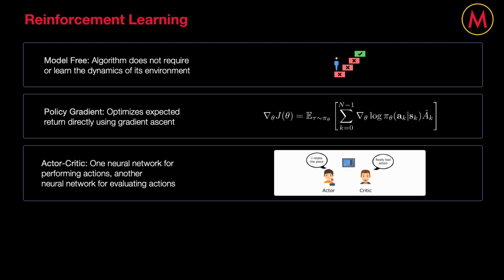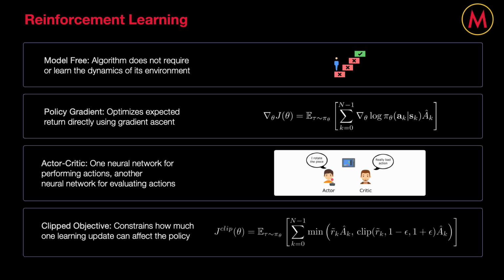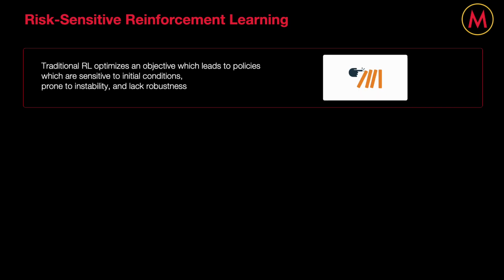Also, another thing to note about PPO is that it limits just how much its policy can be changed each update using the following clipped objective, which helps stabilize learning. And so although optimizing the expected return, which PPO precisely does, has yielded some promising results, it often leads to policies that are sensitive to initial conditions, prone to instability, and lack robustness. And this issue stems from the expectation operator in the objective, which tends to overlook rare but significant trajectories.